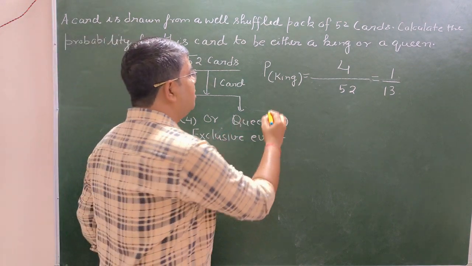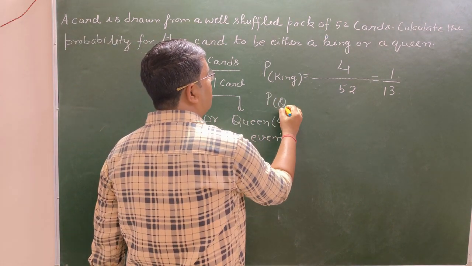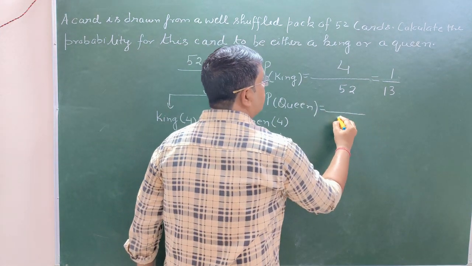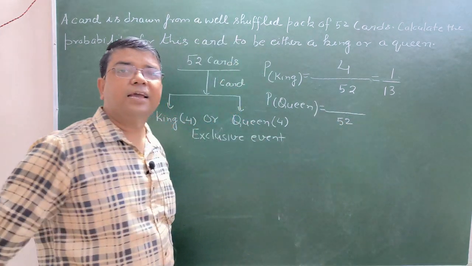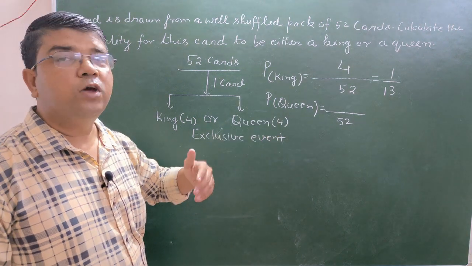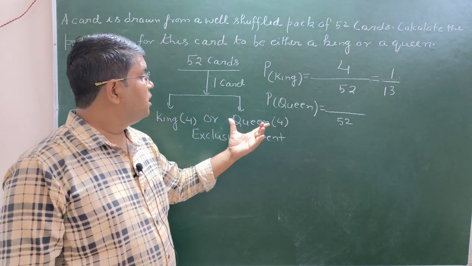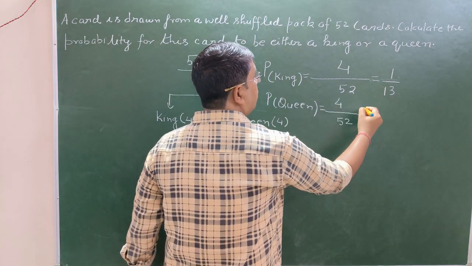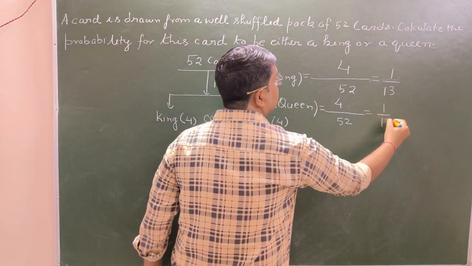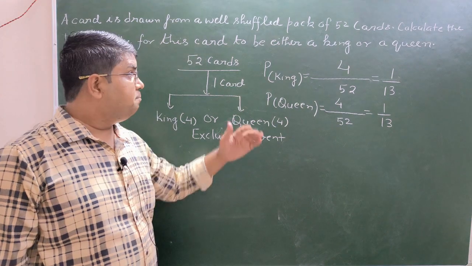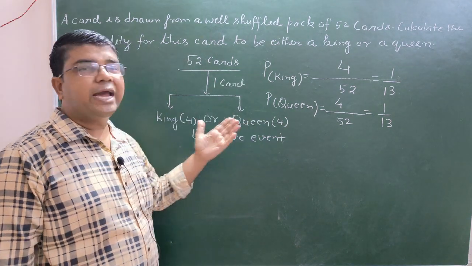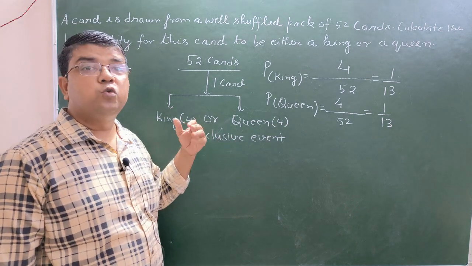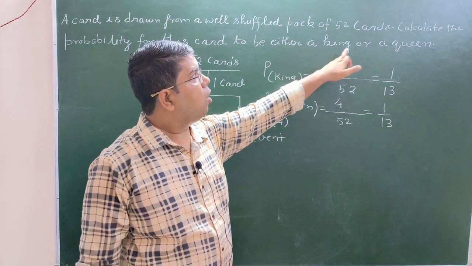In the same way, we could calculate the probability of the queen. It is again total number of ways in which a card can be drawn. It is 52, and out of this, how many queens are there? They are 4 in number. So it is 4, and the answer for this is 1 by 13. Because these are mutually exclusive events, so the probability to get either a king or a queen.